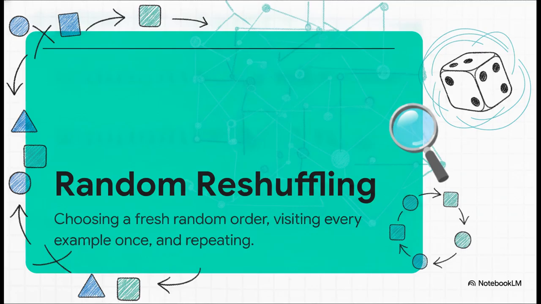Before we try to optimize anything, we really need to understand the status quo, right? In machine learning, systems almost always shuffle training examples before processing them. This is known as random reshuffling, or RR for short. It's a very strong, widely studied baseline. You just choose a fresh random order, visit every example exactly once, and repeat the whole process. That is the benchmark we're trying to beat here, or at least strategically modify.